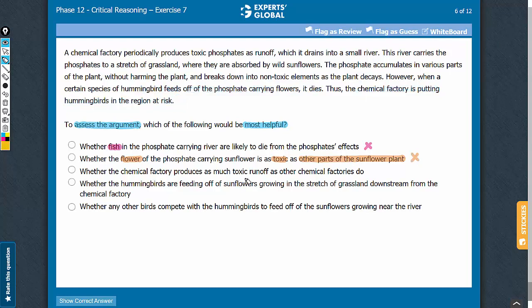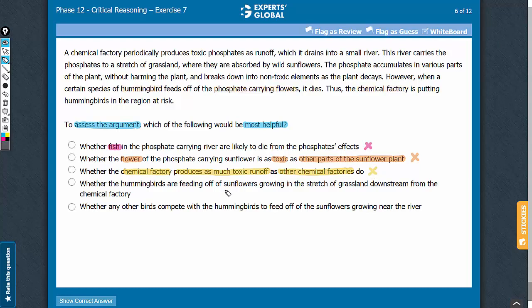Answer choice C. The argument is concerned with this particular chemical factory and its impact on phosphate carrying flowers because of which hummingbirds are at risk. Now whether this particular factory produces as much toxic runoff as other factories, this piece of information doesn't suggest anything about the risk this factory brings to hummingbirds. So seeking information in this answer choice would just provide additional information and not help in evaluating the argument. Let's eliminate this answer choice.